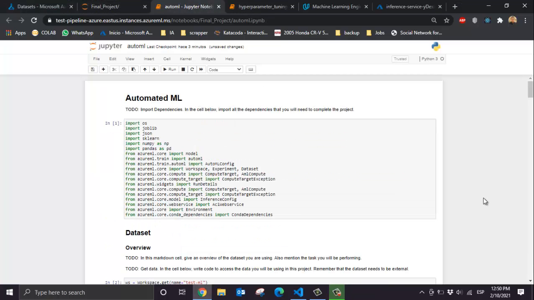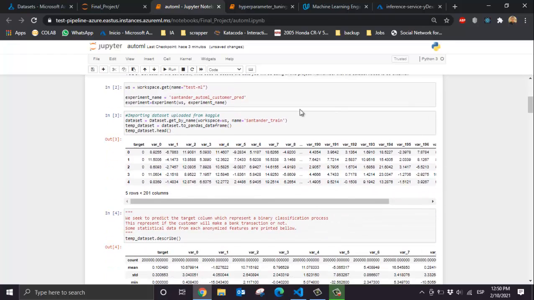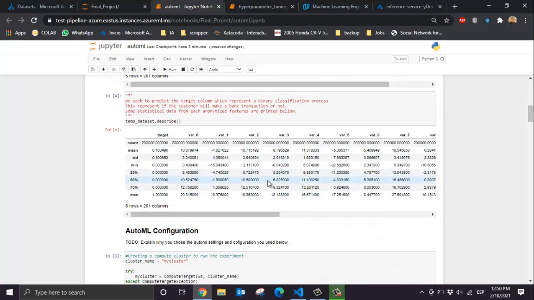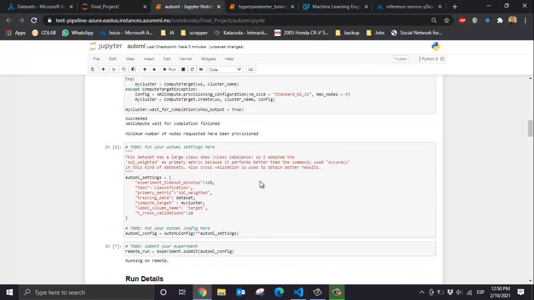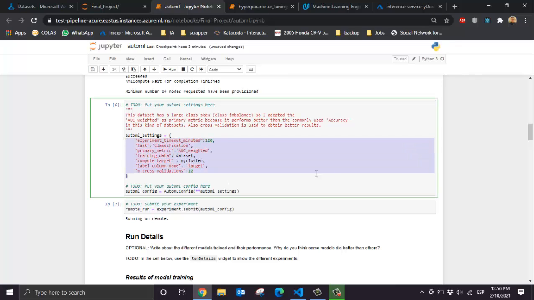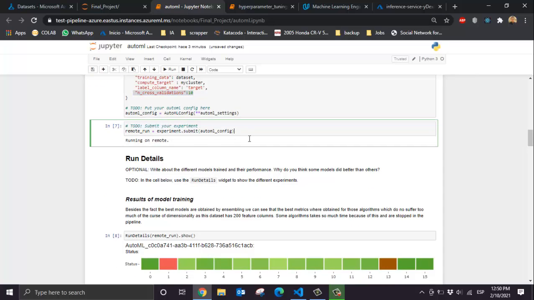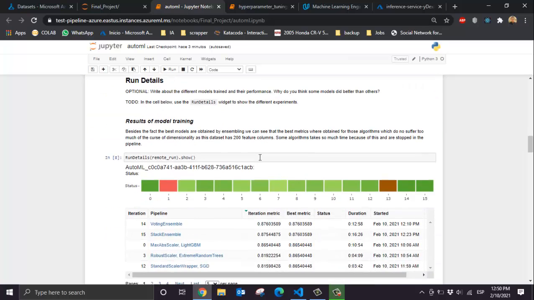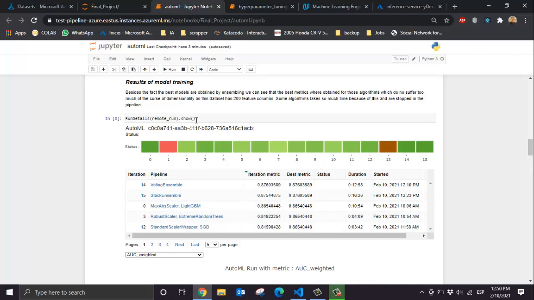The other pipeline we have executed is the AutoML. We have printed in this notebook the feature columns of this dataset, some of the stats, and the configuration using the same cluster, and some of the settings for this AutoML run is 2 hours of training. This is a personal account. And for the classification problem, the metric, the dataset, and we're using cross-validation to improve our results. We submit the run to the experiment, and we can check this and these details.